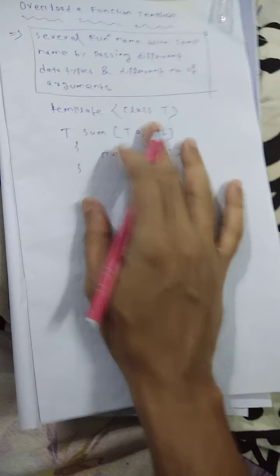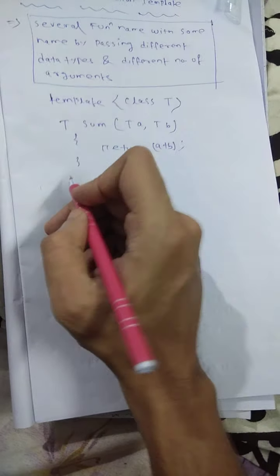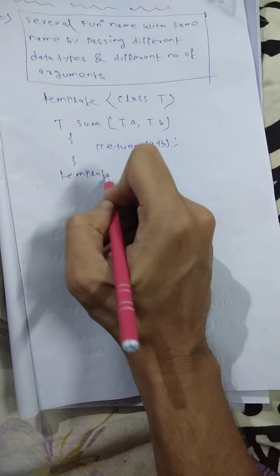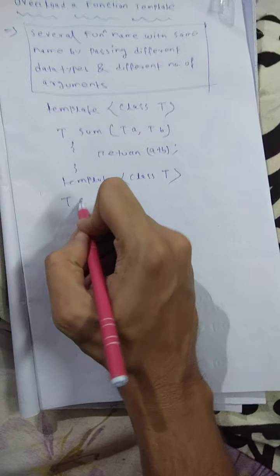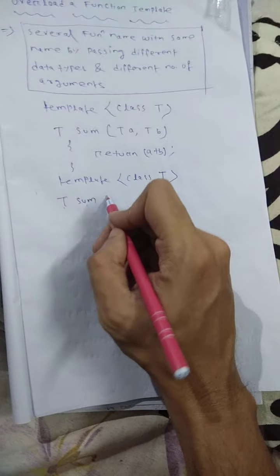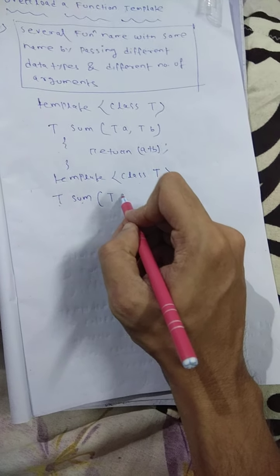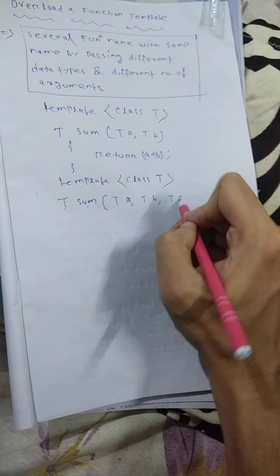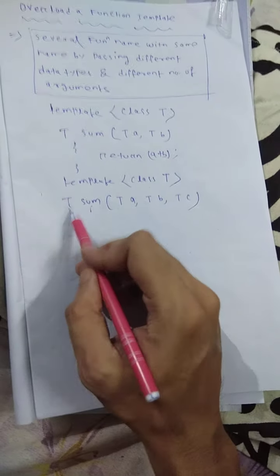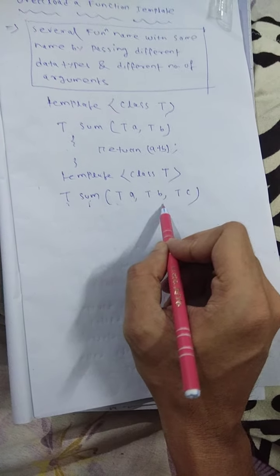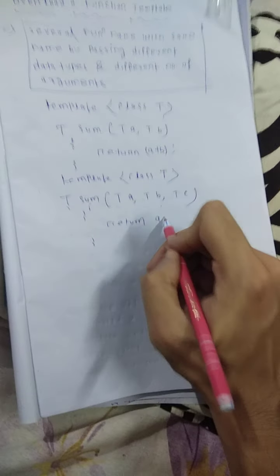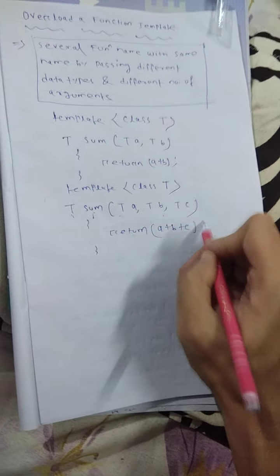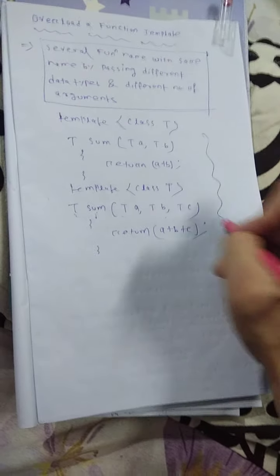Another function I am writing here. I am defining template class T. Then again the same function name sum and same return type, and here I am passing T A, T B, T C. The function name is the same here, sum, and the return type is also the same, but see here 2 arguments, here 3 arguments of generic type T. Then here I return simply A plus B plus C. So that is your template function overloading, or overloading of a function template.